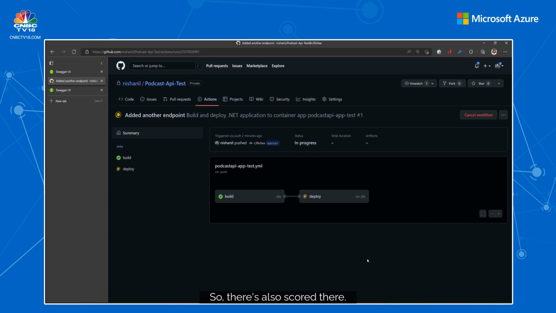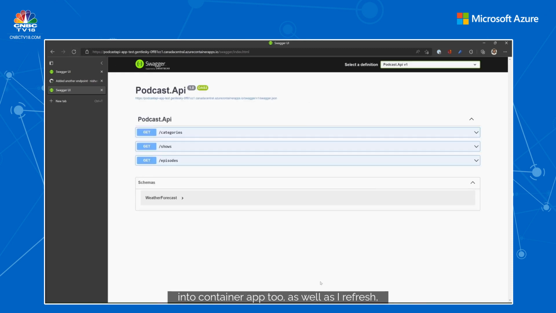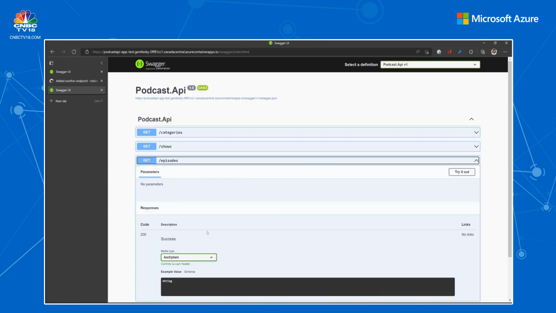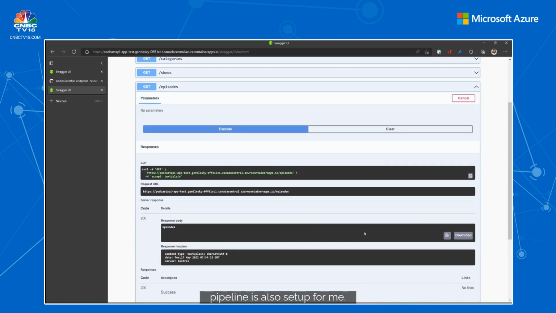So there's also source code there. So there you go. It's built and deployed to container registry, and then it is going to pull into Container Apps as well. So if I refresh, there you go. Now I have the new endpoint set up. So you can see how the entire CI/CD pipeline is also set up for me.